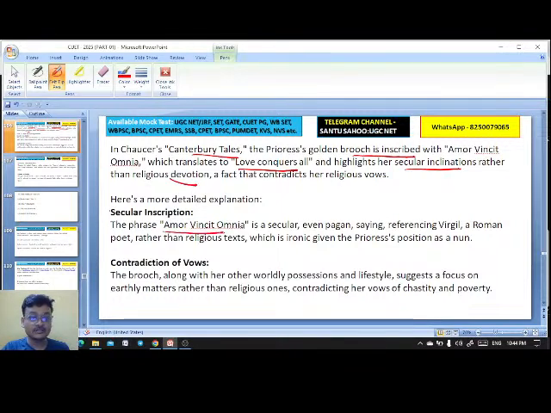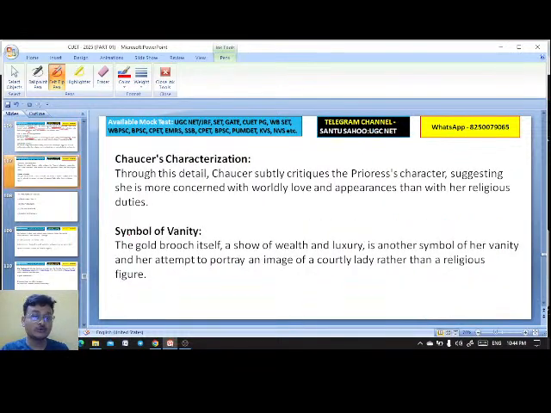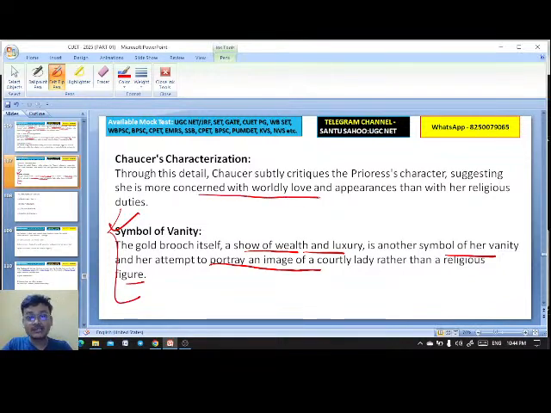The phrase amor vincit omnia is secular, even pagan, referencing Virgil, a Roman poet, rather than a religious text. But here you see that it is actually a symbol of vanity. The gold brooch itself, a symbol of wealth and luxury, is another symbol of vanity and an attempt to portray an image of a courtly lady rather than a religious figure. She is more concerned with worldly love and appearances than with religious duties.